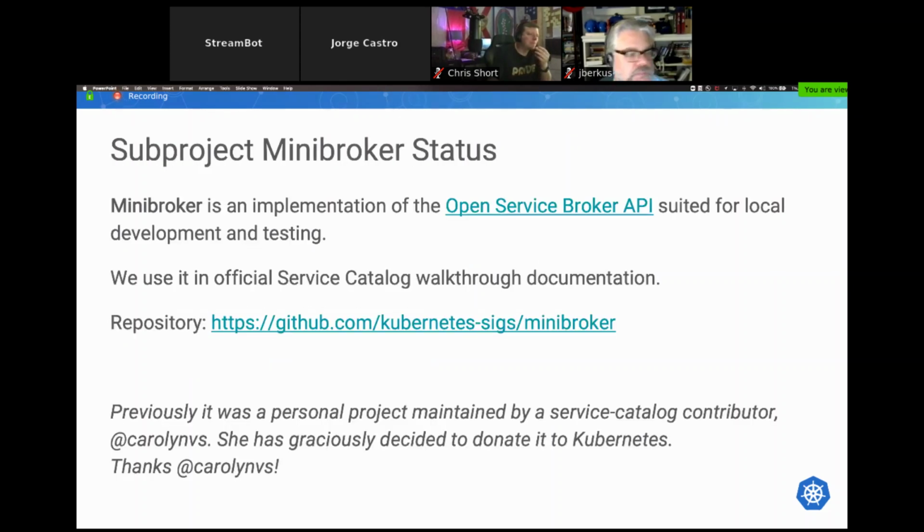We also have a new sub-project called Mini Broker. Mini Broker basically implements the OSB API, and it's really good for development and testing, local development. We are already using that in our walkthrough documentation. Previously, it was created by one of our contributors, Carolyn, but she decided to donate that to Kubernetes. So thanks, Carolyn, for doing that.